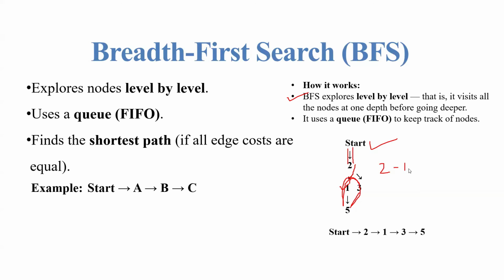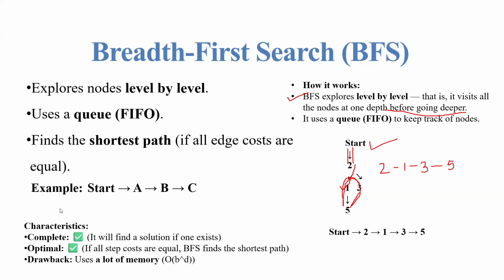2, 1. So next, it will not go to 5 because it is the last node. It is the deepest one. So next, it goes to the 3. And next, it comes to the 5. That is the last before going into the deeper node. Okay, so this is the breadth first search.